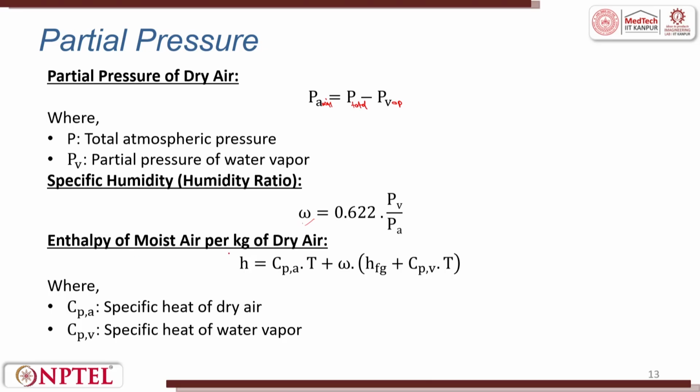Enthalpy of moist air per kg of dry air, that is h, is equal to Cpa into T, where Cpa is the specific heat of dry air, whose value we have discussed, 1.005 kilojoules per kg Kelvin, plus omega into the sum of hfg plus Cpv into T, where Cpv is the specific heat of water vapor, whose value is 1.88 kilojoules per kg Kelvin. Let me see a problem statement and we will understand this better.